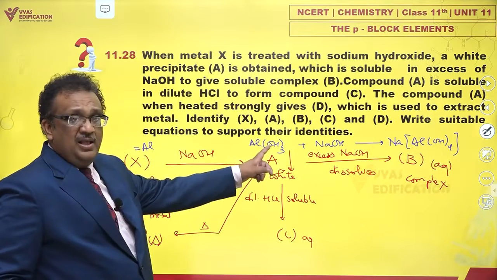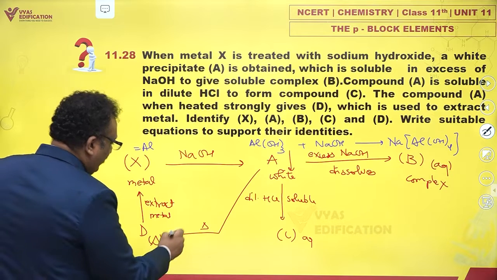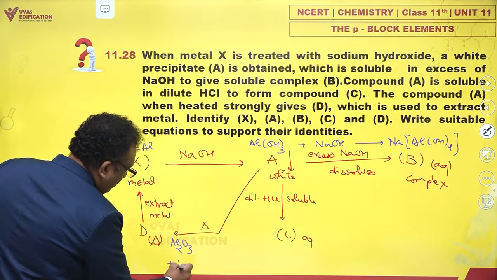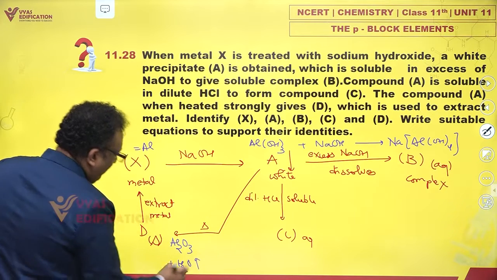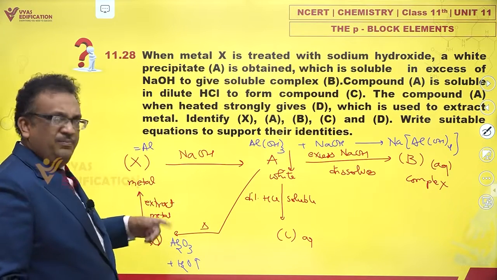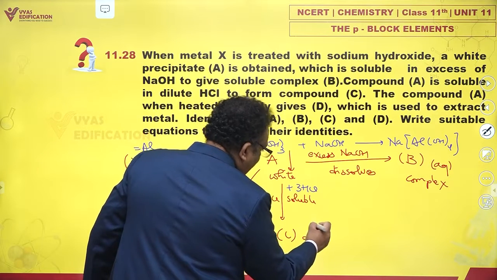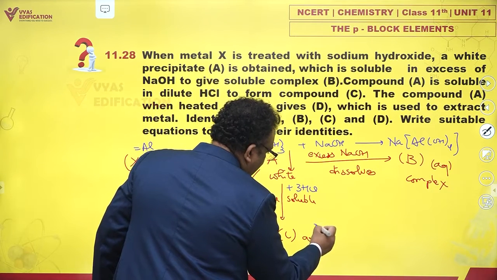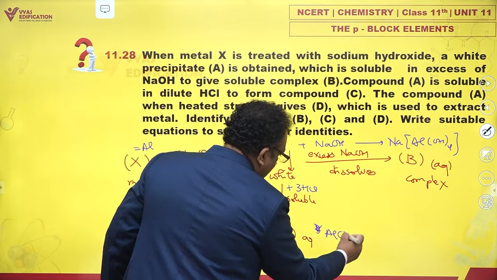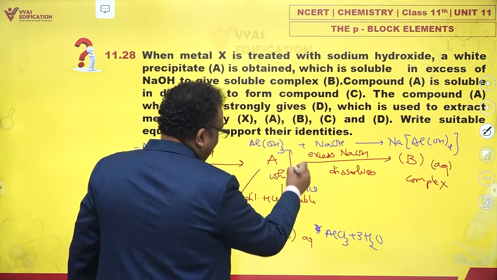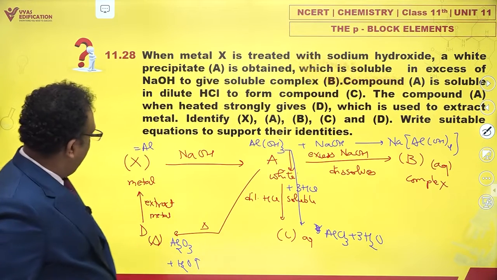Al(OH)3 on heating will give you Al2O3 plus H2O. Water vapor will evaporate and I just get this. Makes sense. Al(OH)3 plus 3HCl will give me AlCl3 plus 3H2O. So yes, I have that reaction also, no problem.